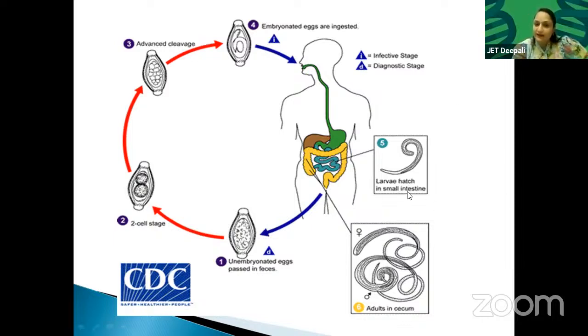Okay, see, larvae hatch in the small intestine. Why don't they hatch in the stomach? Stomach is highly acidic. No infection can reside there, only one infection is there inside the stomach, H. pylori. It's a kind of infection that can exist in the stomach.